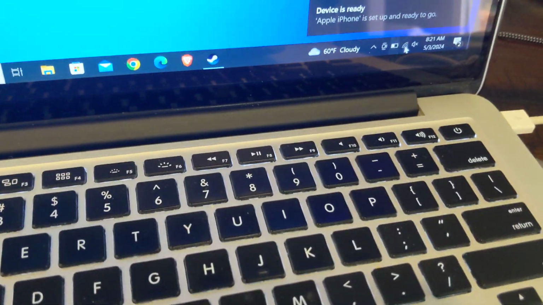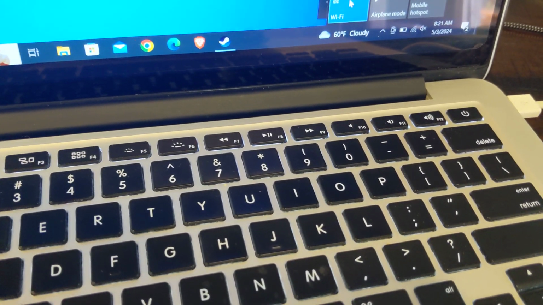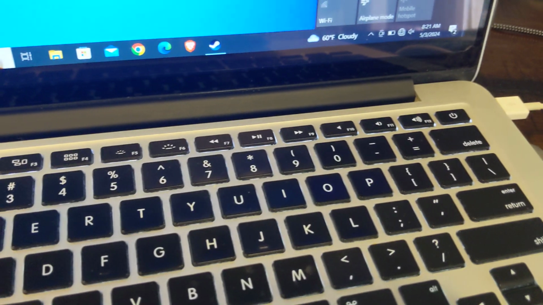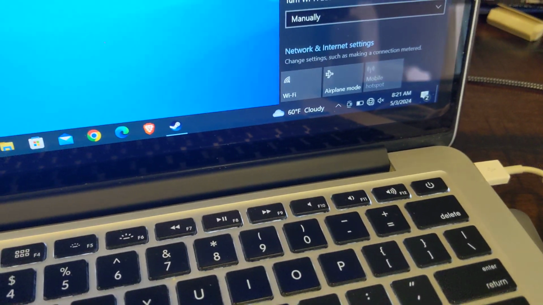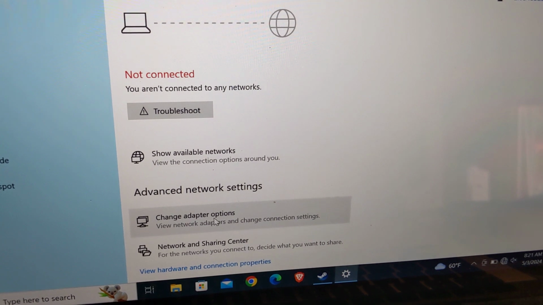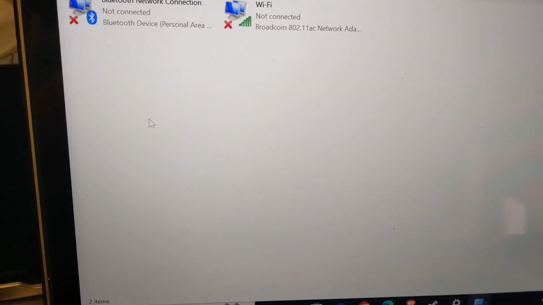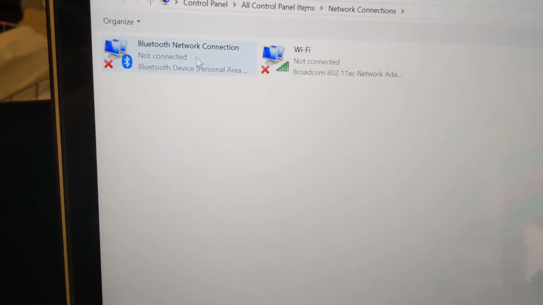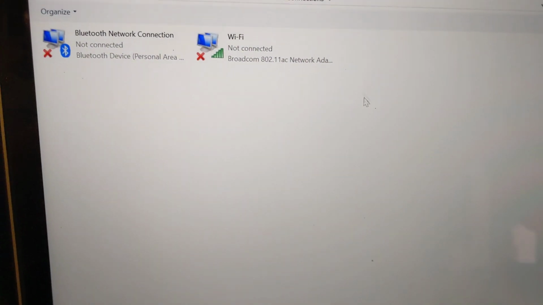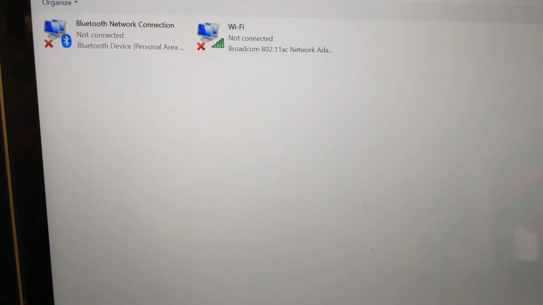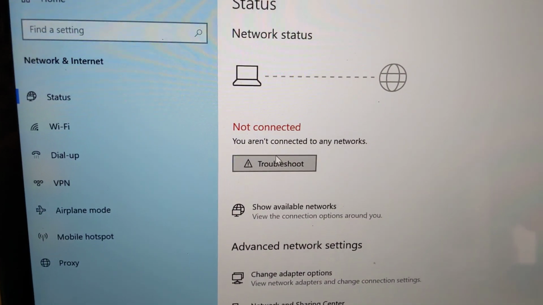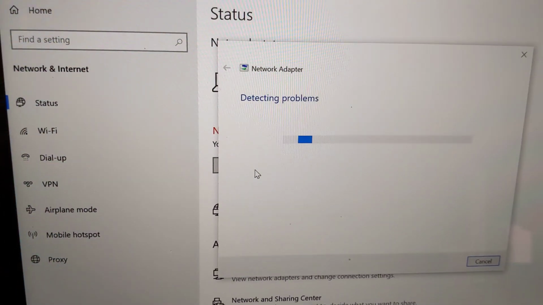Turn off the Wi-Fi. So Wi-Fi is off. I'm in network status here right now. Let's change adapter options. It's not automatically connecting. Maybe you're gonna have Windows troubleshoot.